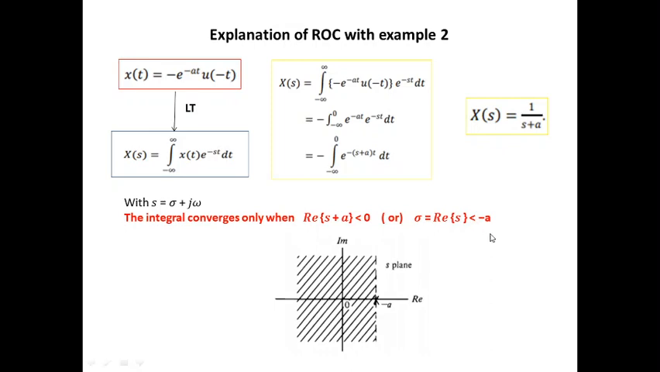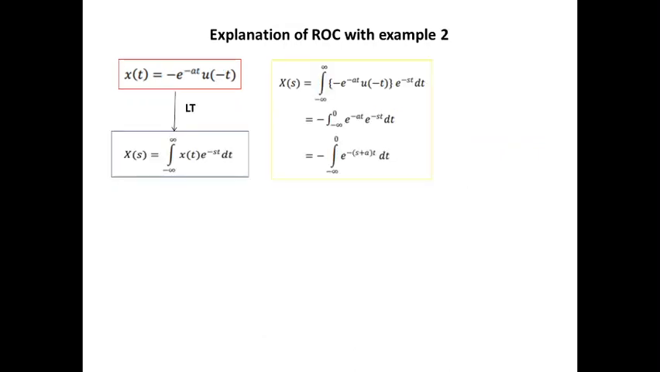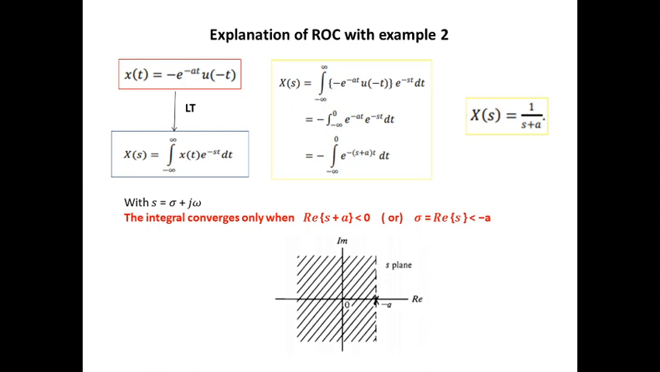So when you compare the previous example and this example, we can see that both the Laplace transform answers are the same, x of s is equal to 1 by s plus a. What they differ in is that for the previous one the region of convergence was greater than minus a, and for this example the region of convergence is lesser than minus a.